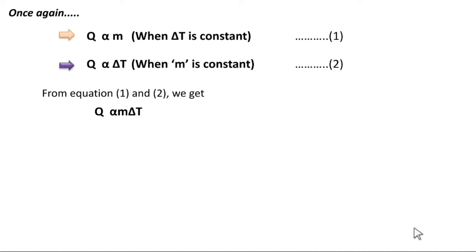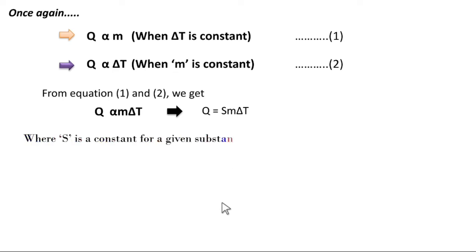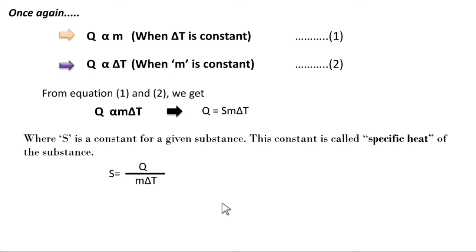So here you have to remove the proportional sign. To remove the proportionality, you have to keep an equal to sign and one constant. So like this, Q is equal to S m delta T. Here in place of proportional, we have kept equal to and one constant. What is this S? S is a constant for a given substance, and this constant is called the specific heat of the substance. It can be written as specific heat S is equal to Q by m delta T.